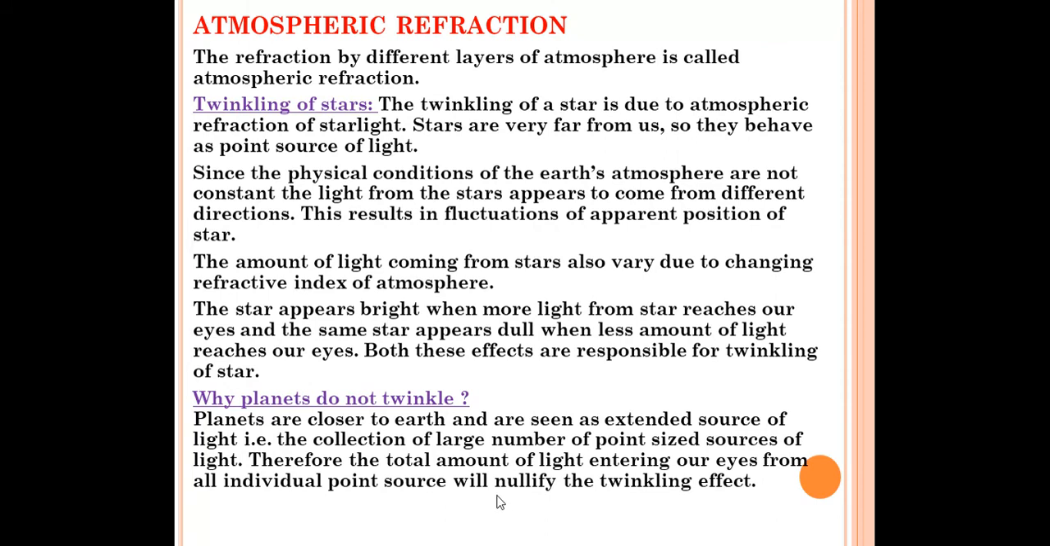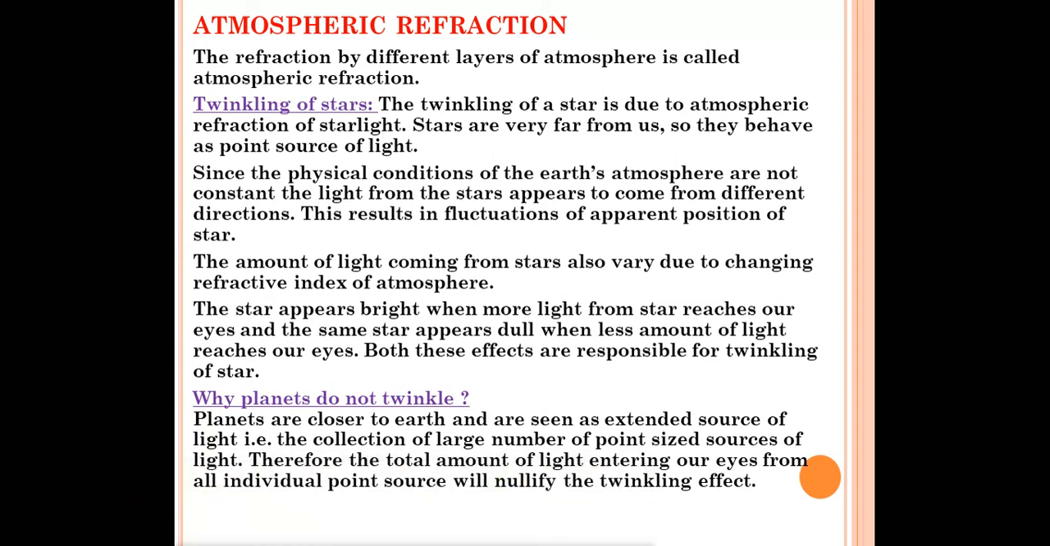Just now I told you that planets are big in size. They are extended sources of light and they are very close to us. That's why planets appear bigger to us. They are very close to us, and that's why they are extended sources of light. Since they are extended sources of light, what will happen? Many light rays will come from that planet.